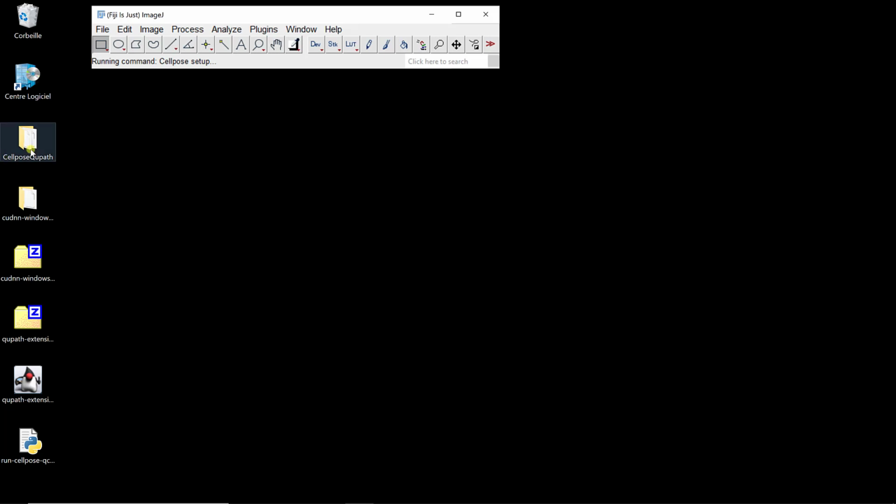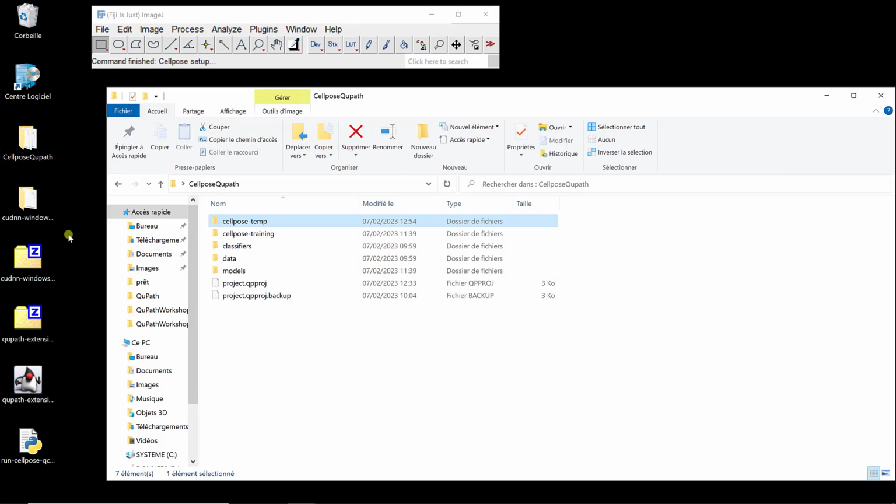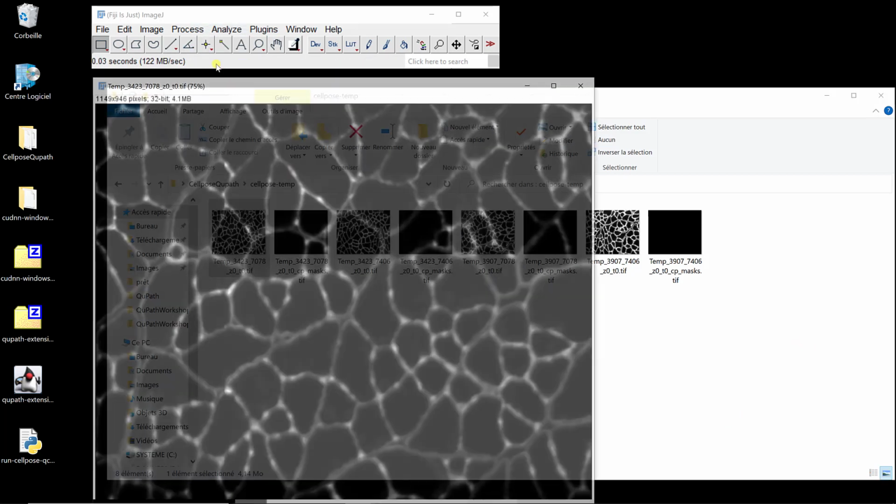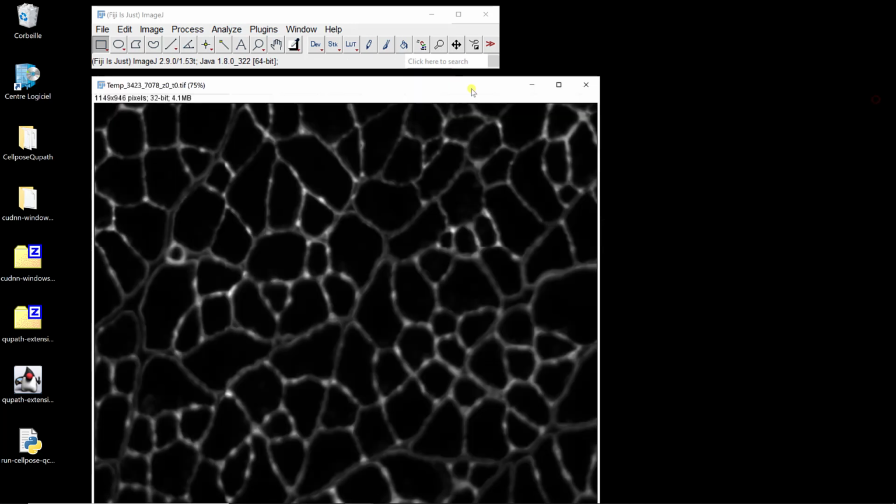And if I go back to my QuPath project, you have this temporary folder, Cellpose temp, and that's where QuPath actually stores the tiles from the project. That's how it works. It tiles your annotation. So here it was tiled into 4 different tiles. Run it for each of them, get the mask, put them together, and then put them together in your QuPath. So I'm going to open this image, and I'm going to run Cellpose from Fiji within this image.